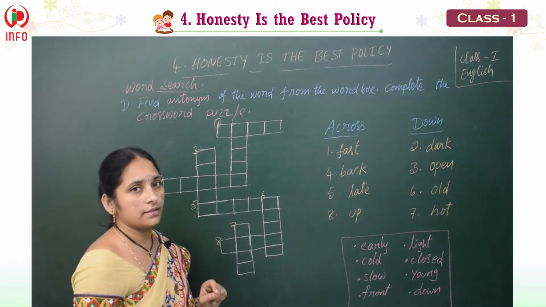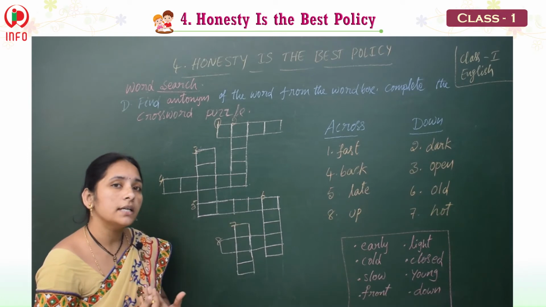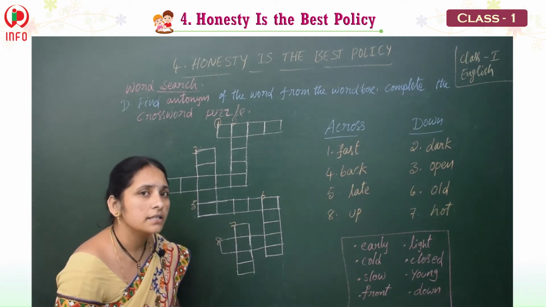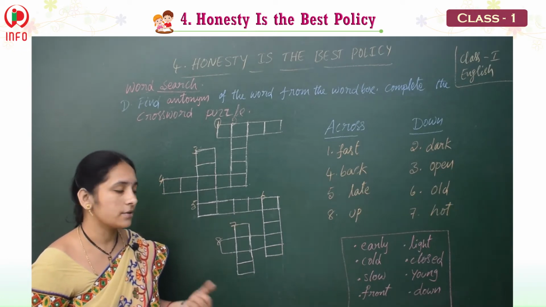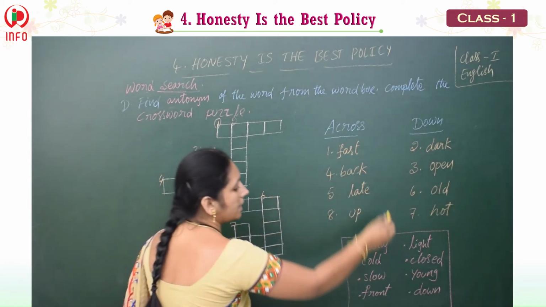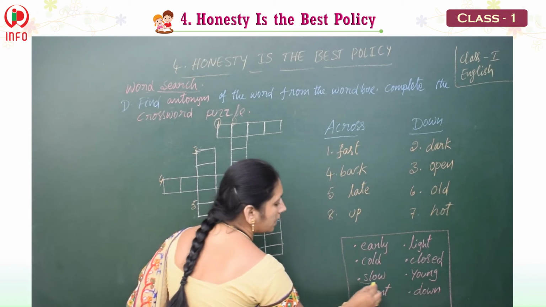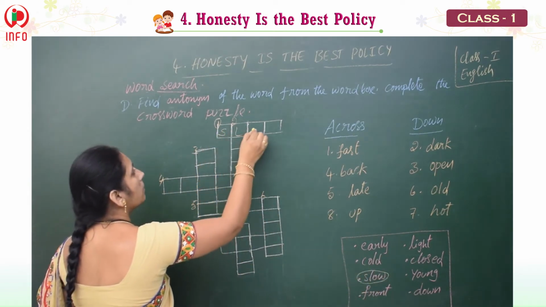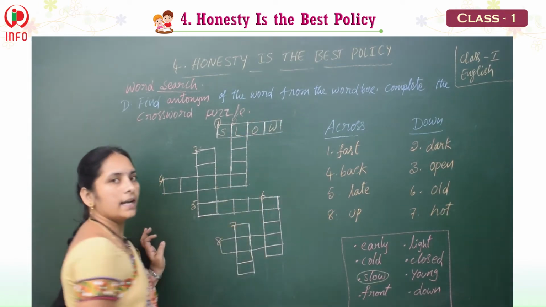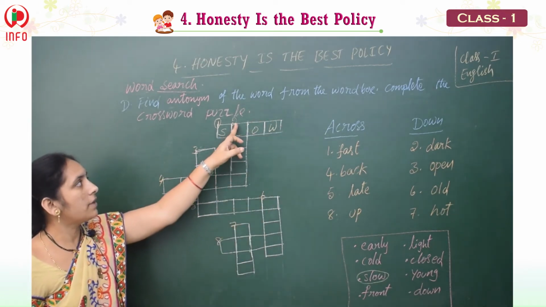What do we have? Fast. Fast opposite, you are running very fast, but the tortoise is running very slowly, right? Then fast opposite, slow. Where do we have it here? Here. So the right answer, slow. Okay, like this. And see the second one, what do we have?